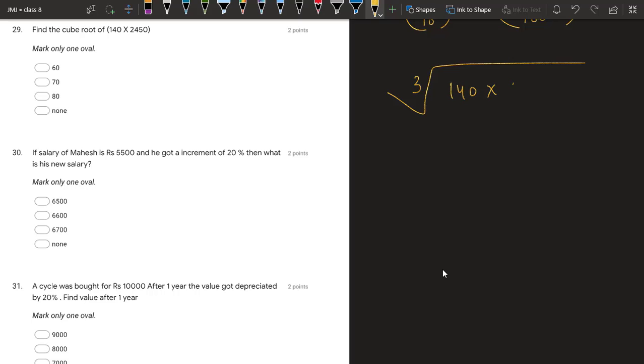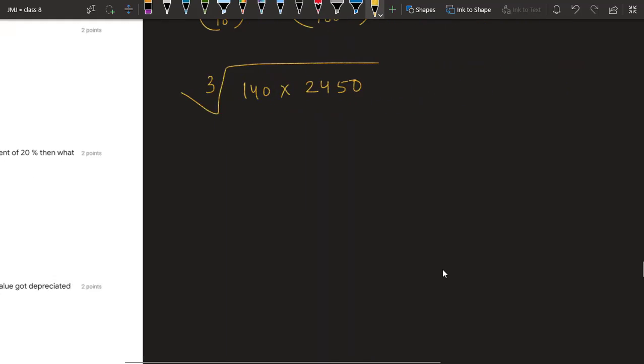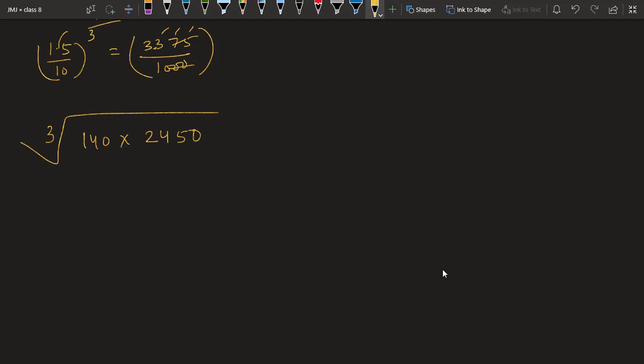Question 29. Find the cube root of 140 multiplied with 2450. If you want, you can first multiply them and then find the cube root, but I have always told you, when there is multiplication, try to simplify individually.